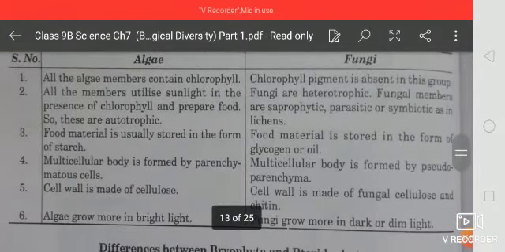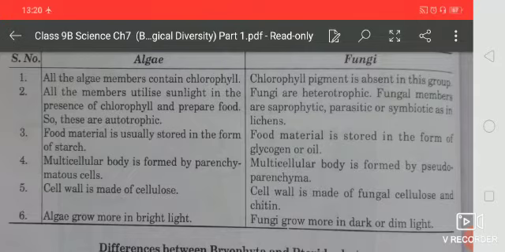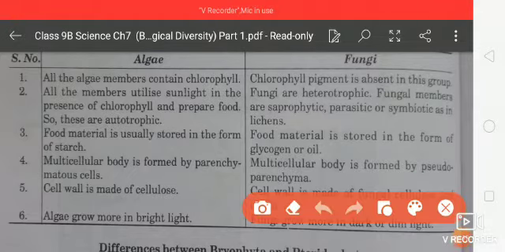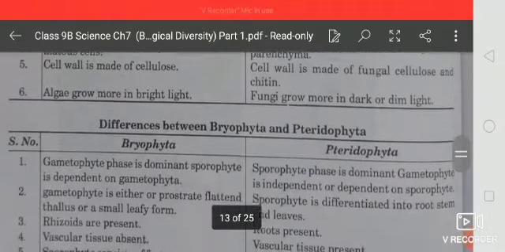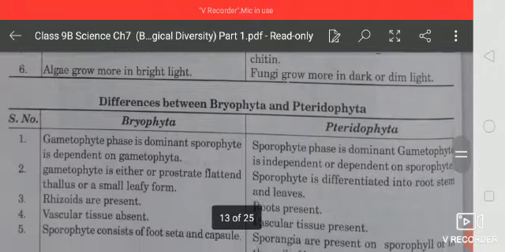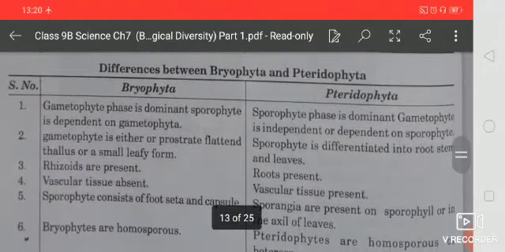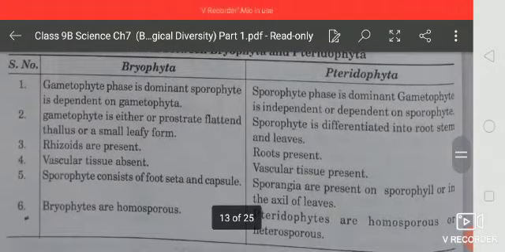Now next one is difference between algae and fungi. You will learn this one also. You know that in algae the cell wall is made up of cellulose, and in fungi the cell wall is made up of fungal cellulose and chitin. Okay, and algae grow more in bright light, but fungi grow more in dark or dim light. Next one is difference between Bryophyta and Pteridophyta. It is very important, students.